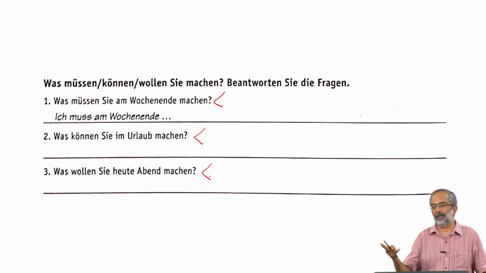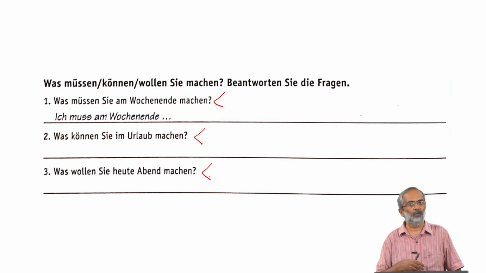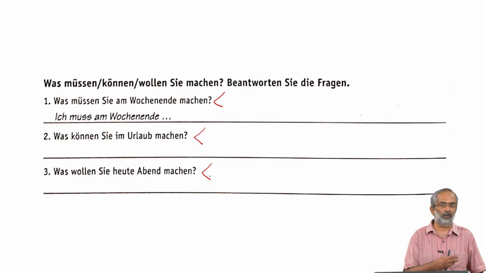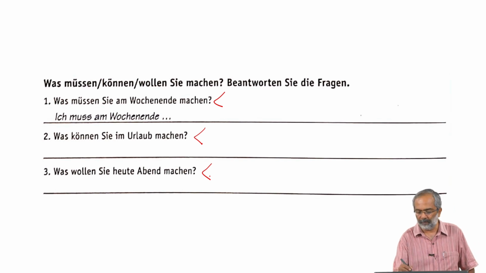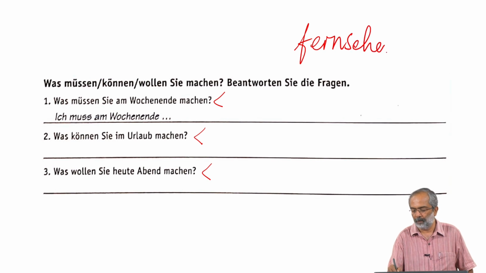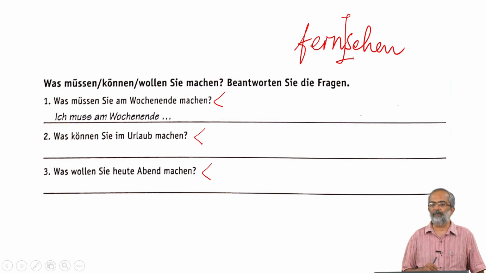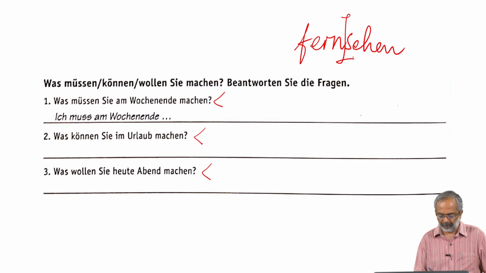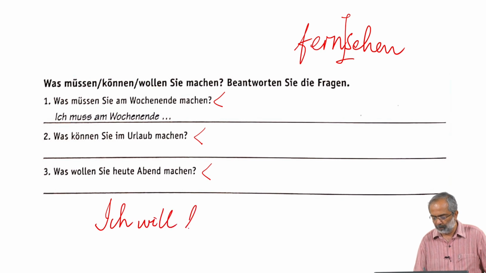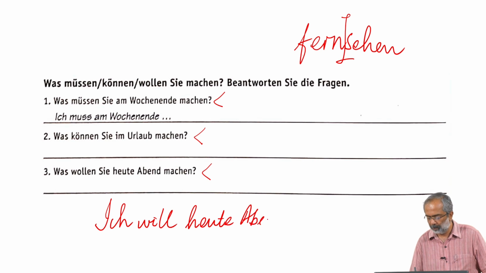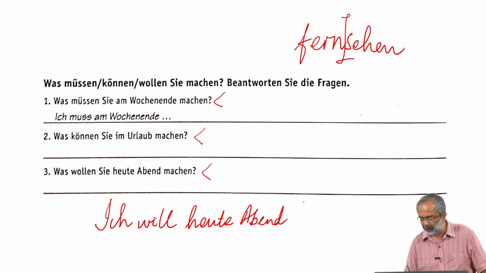I want to go to the cinema, I want to do shopping, I want to read a book, I want to watch TV. Watch TV is, as we know, Fernsehen as a separable verb. But if I say I want to watch TV, then of course Ich will, then everything else in between, heute Abend, and then Fernsehen will not get separated.